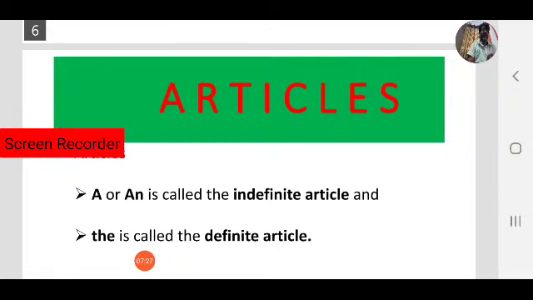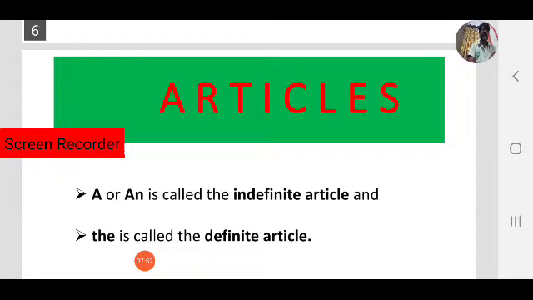There are 3 articles: a, an, and the. These 3 are called articles. They define nouns, whether they are specific or general, unspecific. They are particular or general, specific or unspecific. Okay, they are words. There are 3 articles in English.